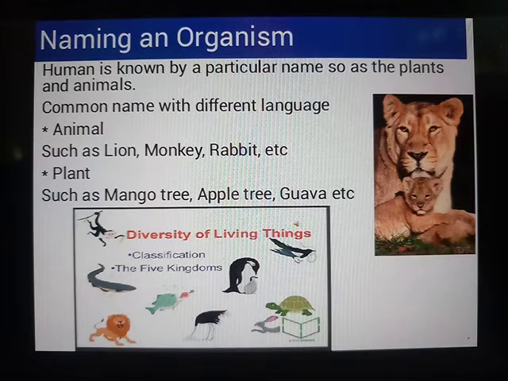So we observe that there are millions of species of animals and plants in the world, right? In everyday language we often use common names for them. For example, cat, dog, rose, lotus, neem, and many other different names, right?